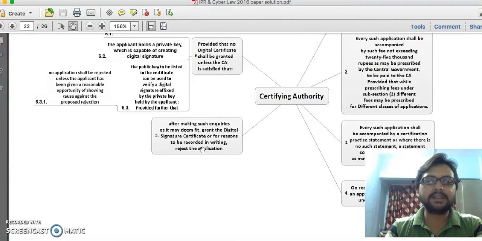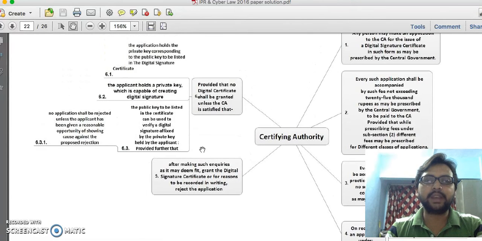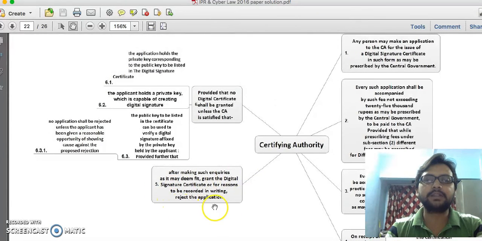It might be possible that one might use this type of encryption or cryptographic pattern for negative purposes or against the interest of our nation. So it is very important, before issuing any digital signature, to be well assured which activities they are going to perform using this encryption or public key private key infrastructure. That is the most important part. Provided that no digital certificate shall be granted unless the CA is satisfied. As I said, if the CA is not satisfied, it is not going to grant you any certificate.